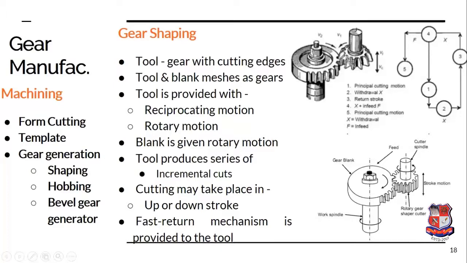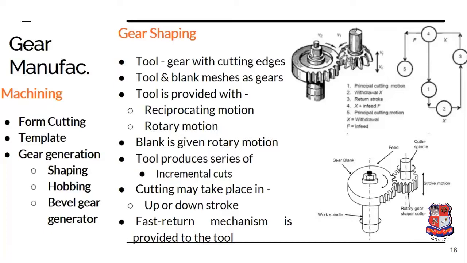So when the tool depth is attained, then the radial feed is stopped and the rotational feed is started. The radial feed is initially given to produce the teeth to the complete depth. When the complete depth of the tooth is attained, the radial feed is stopped and the rotational feed is started. Now the simultaneous rotation is given to the pinion as well as to the blank.